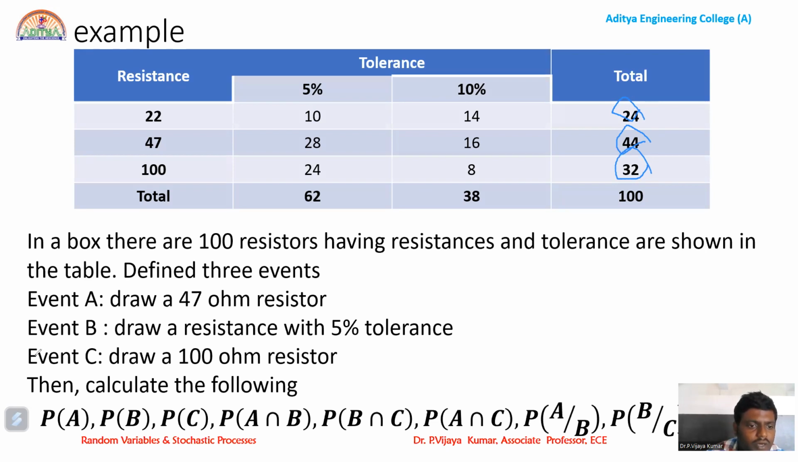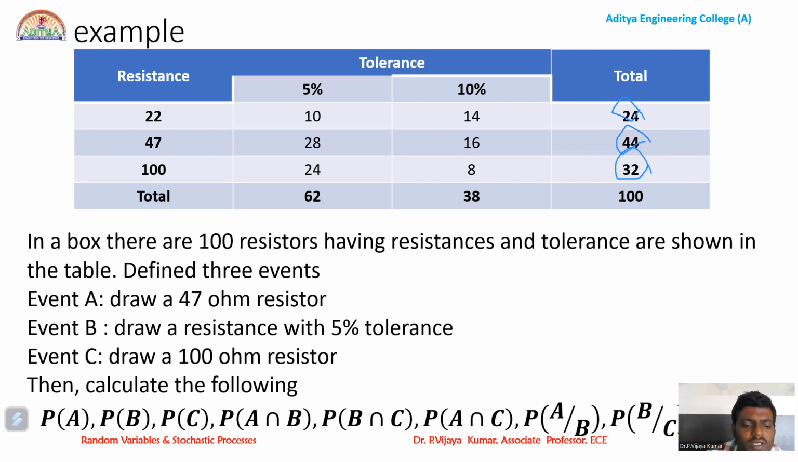Before going to the computation of probability, we need the definition of the events. Here, events are already defined in the problem itself. Event A is drawing a 47 ohm resistor from a pack of 100 resistors. Event B is drawing a resistor with 5% tolerance, and event C is drawing a 100 ohm resistor.